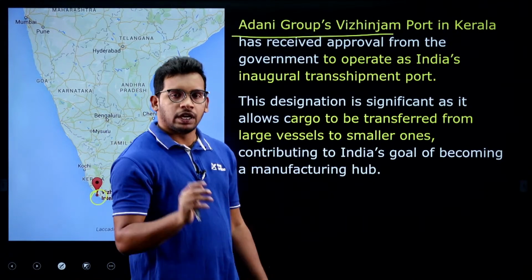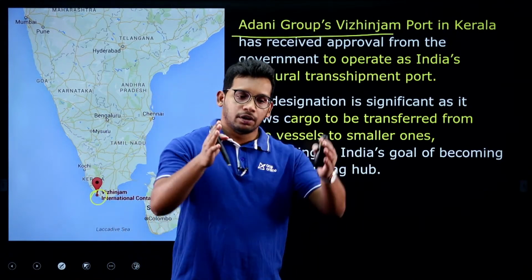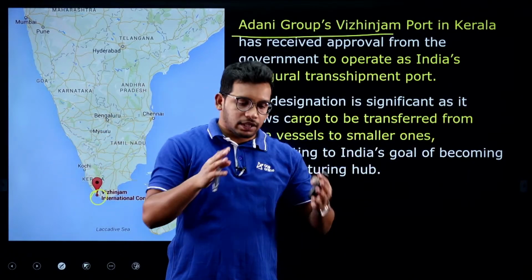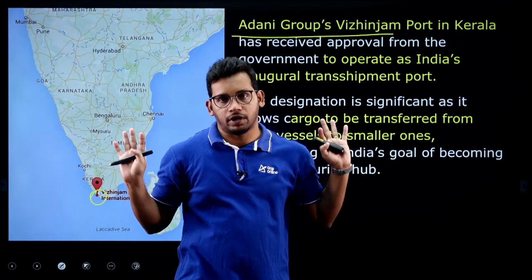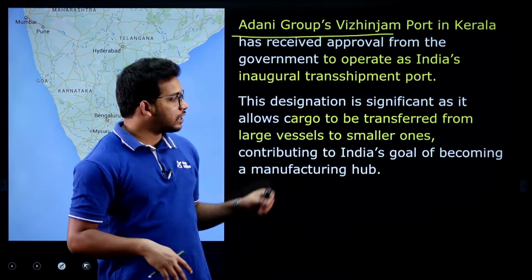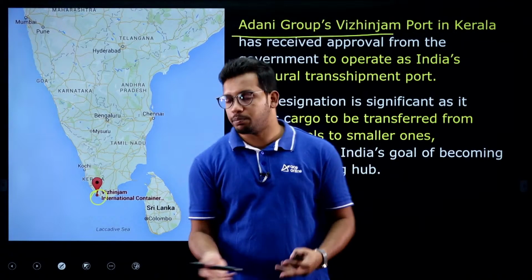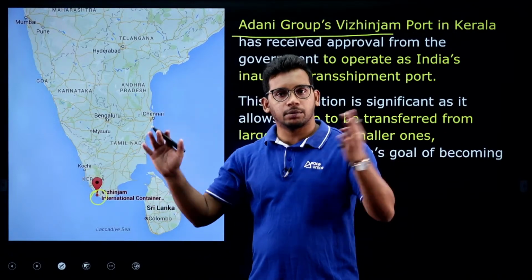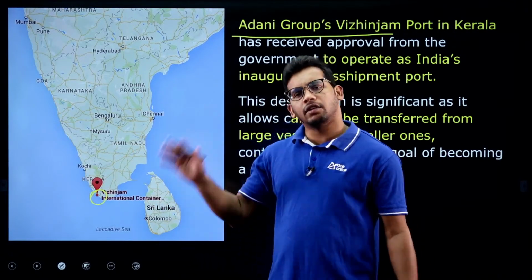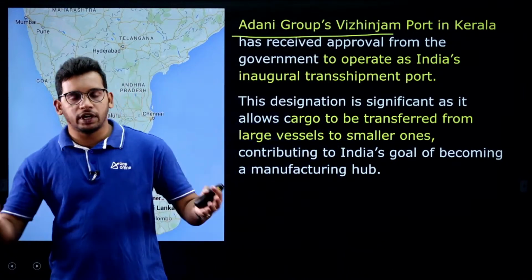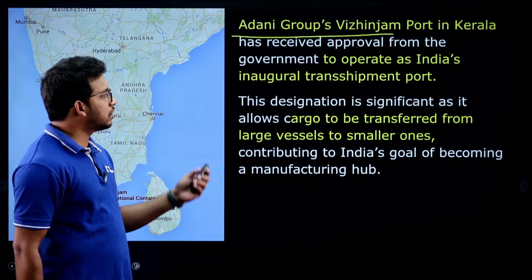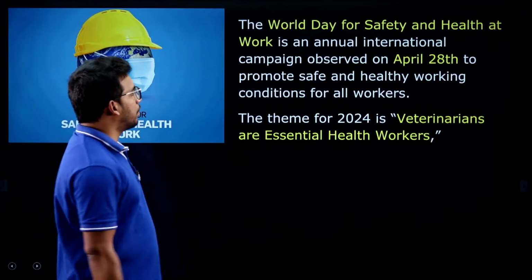Transshipment means the big container ships will come and the goods can be transferred to smaller vessels and distributed to whichever countries require them. As of now India does not have such a facility; the bigger ships come and go to the country, then they distribute there. But now this port is going to redistribute goods to various countries. That is called transshipment.